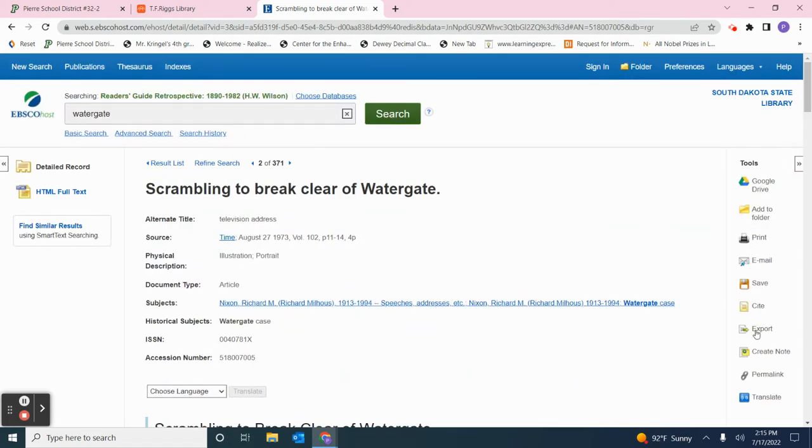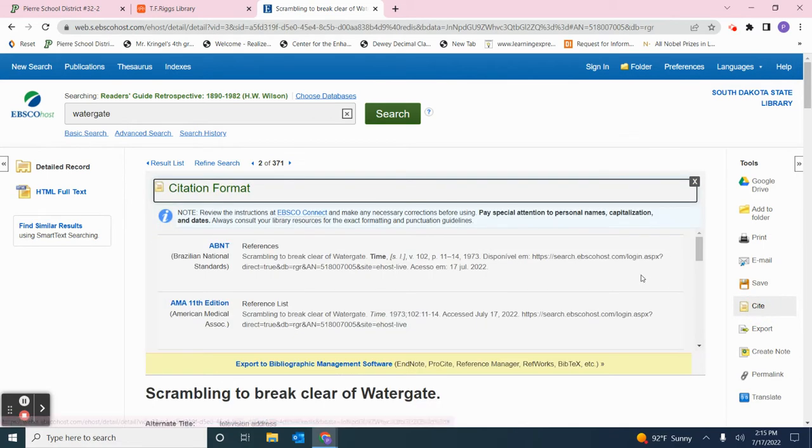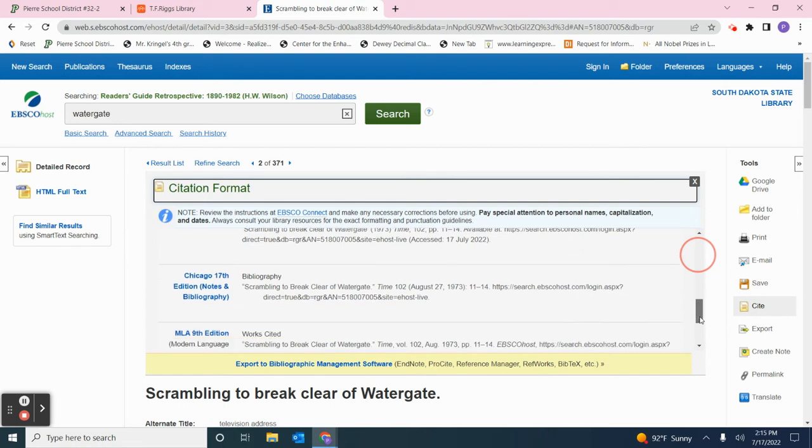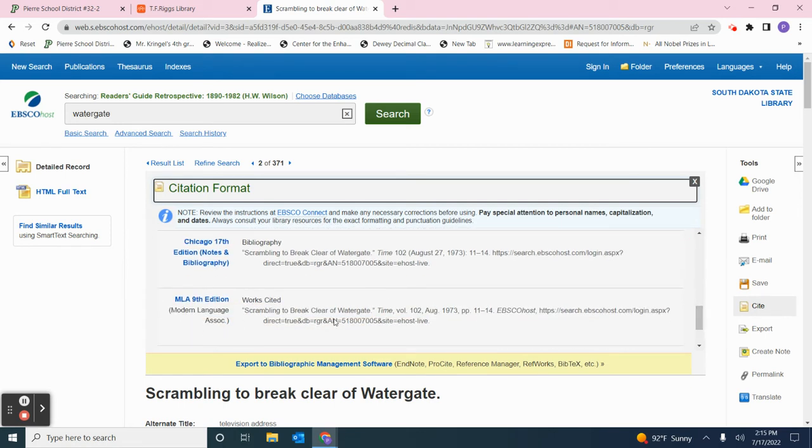If I need to print this, my function keys are over here on the right-hand side. I can print that, I can email it, I can save it, I can cite it. Cite will bring up a list of all these different types of citation styles, which you can see over here in blue. We're going to scroll down till we find MLA, and that is our citation there for this particular article.